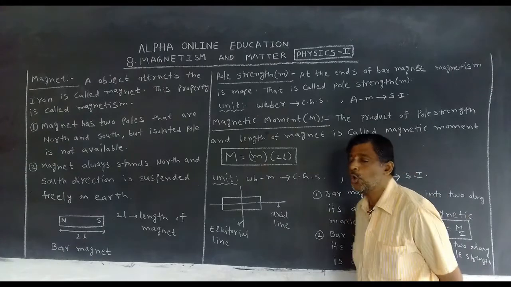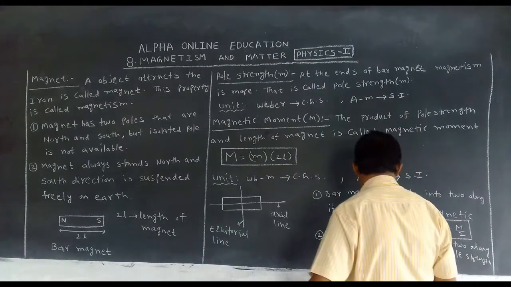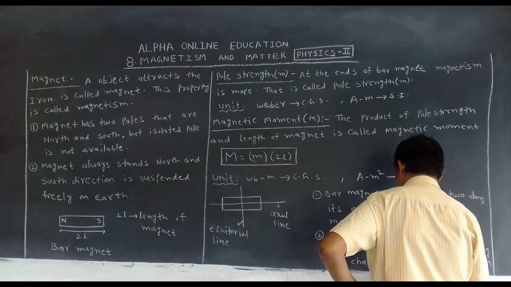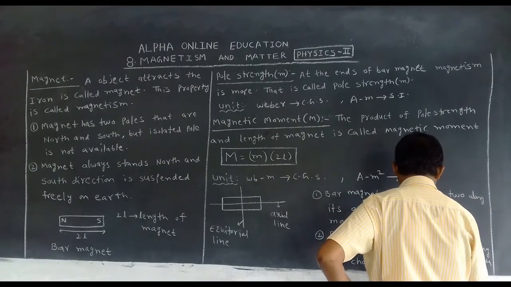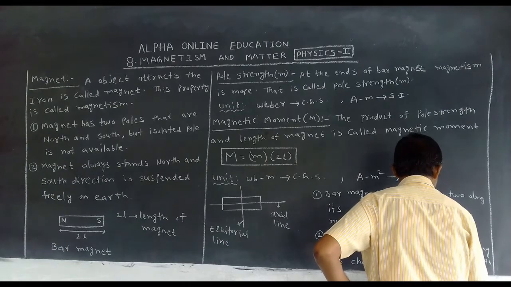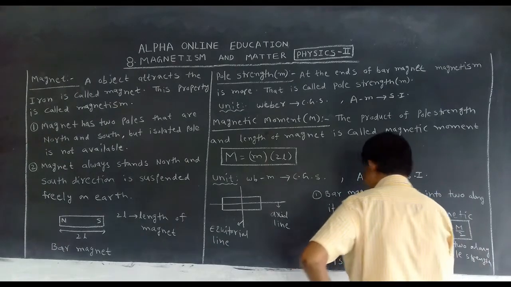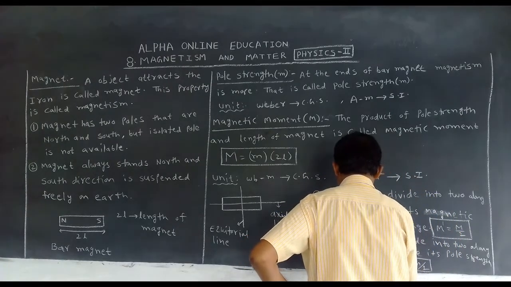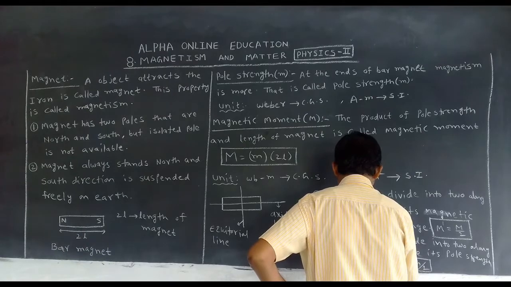What happens to its pole strength? First, let us take the equatorial line.